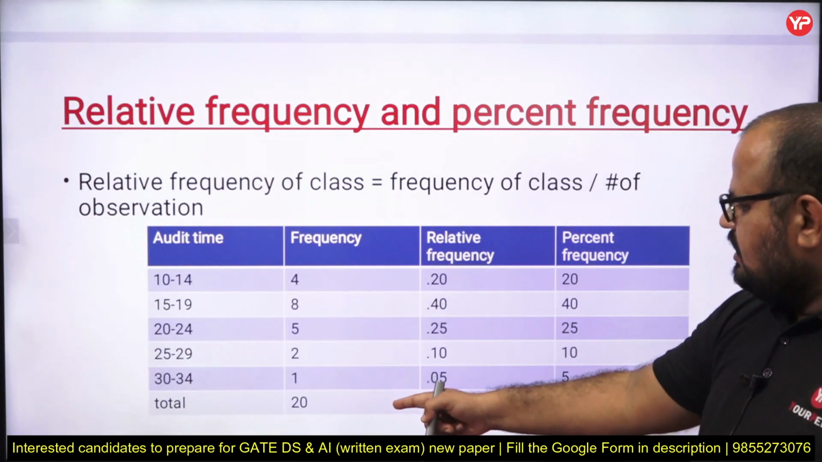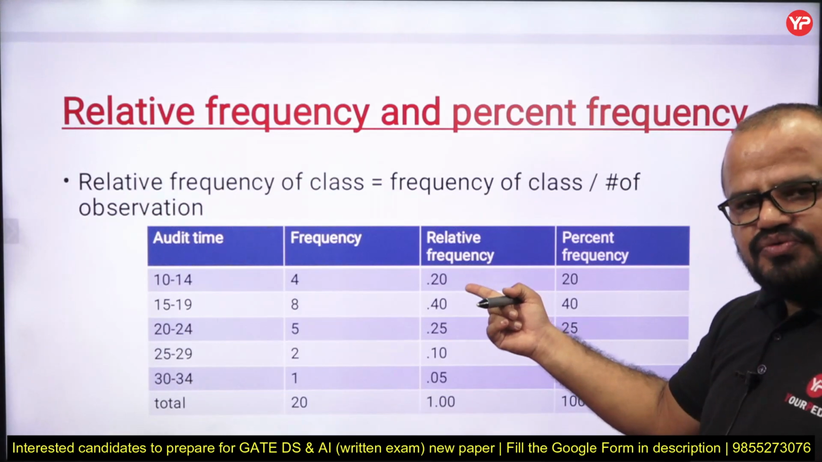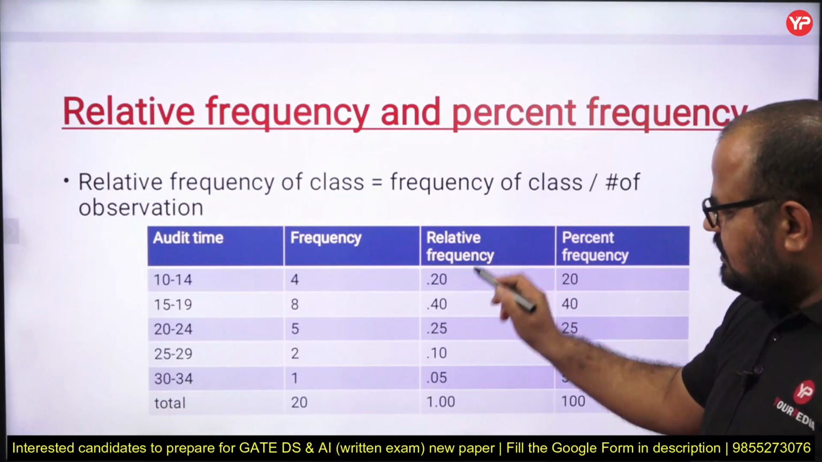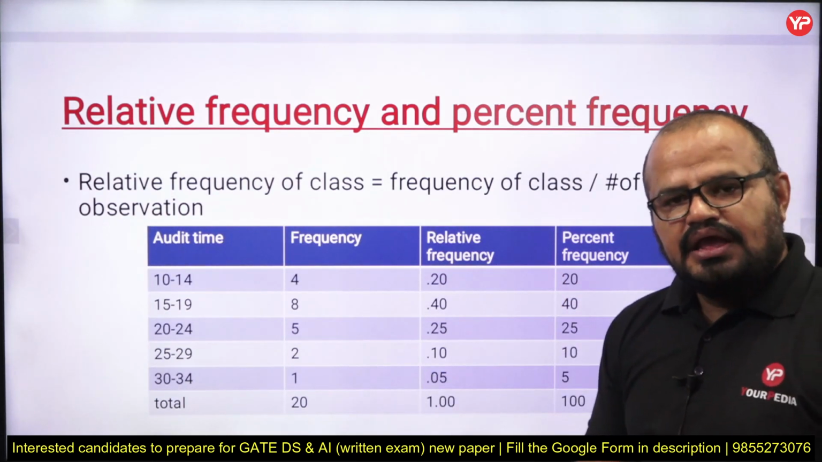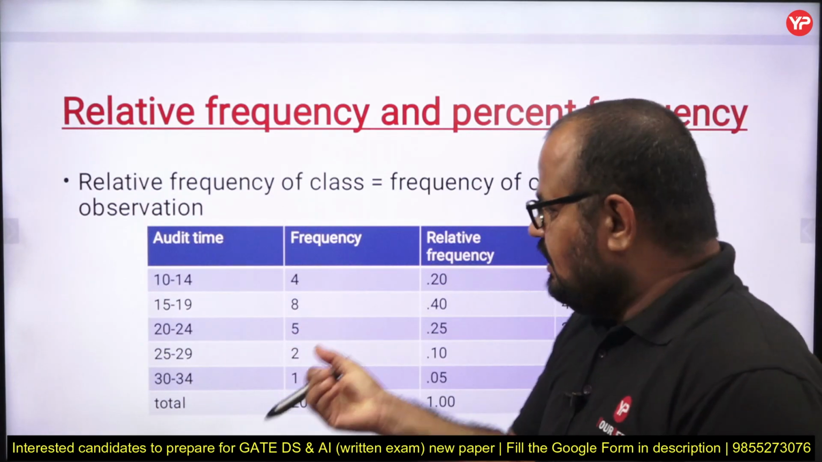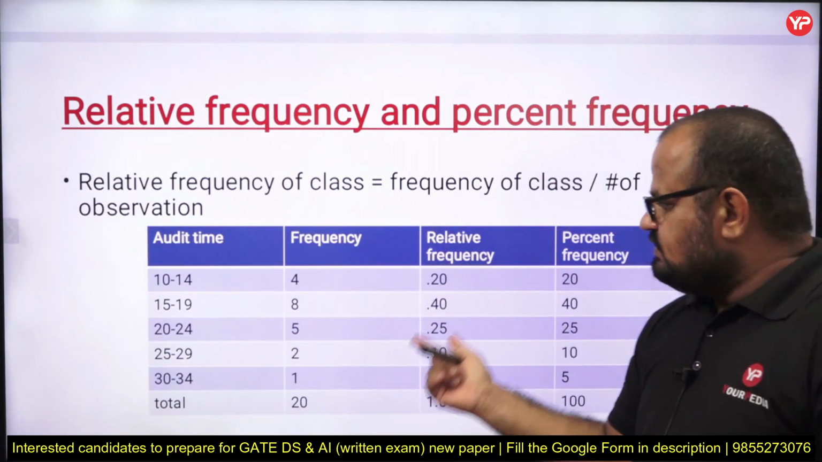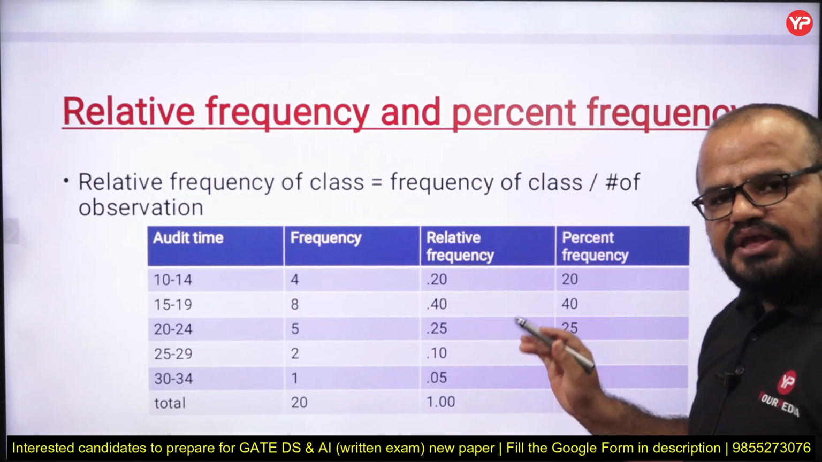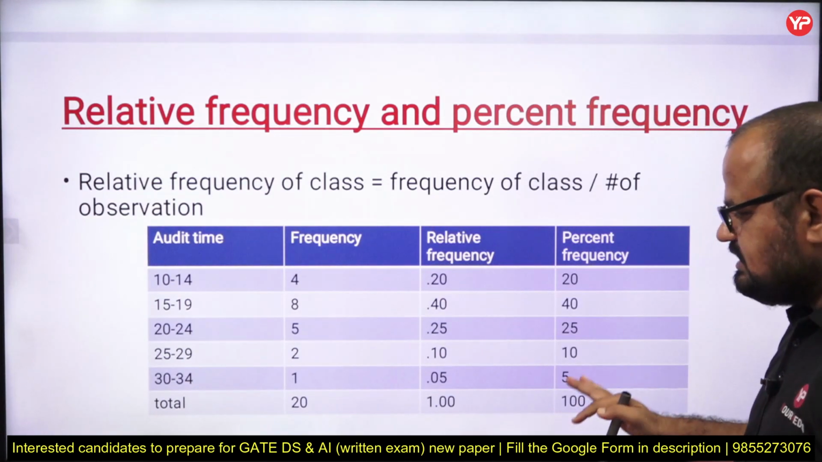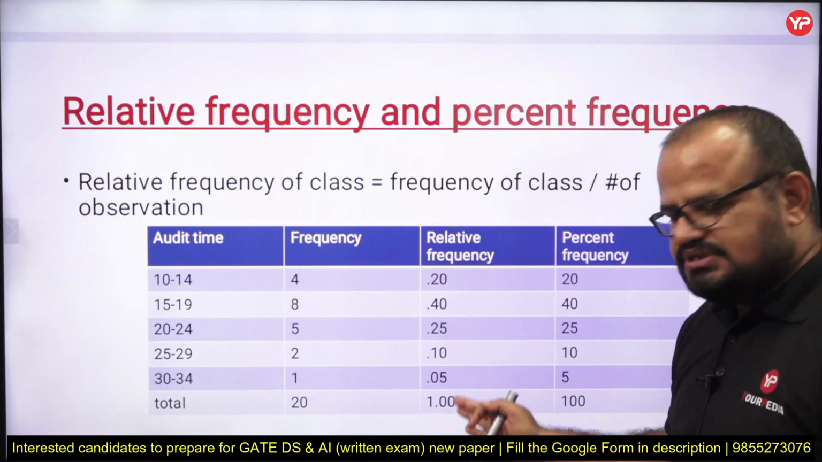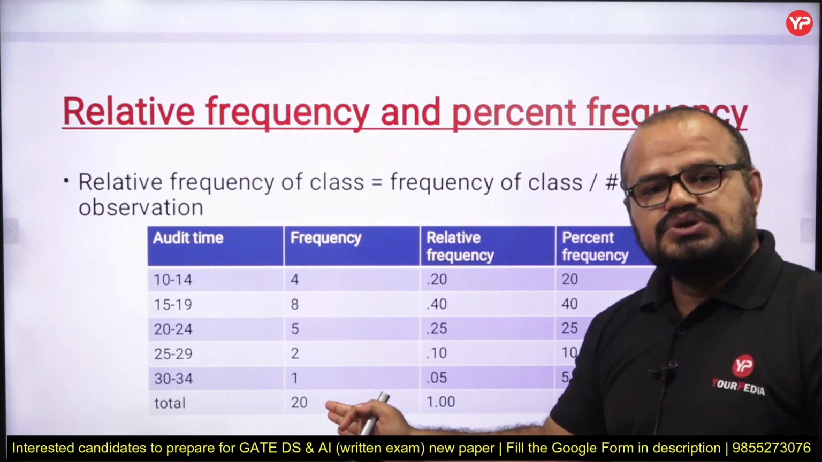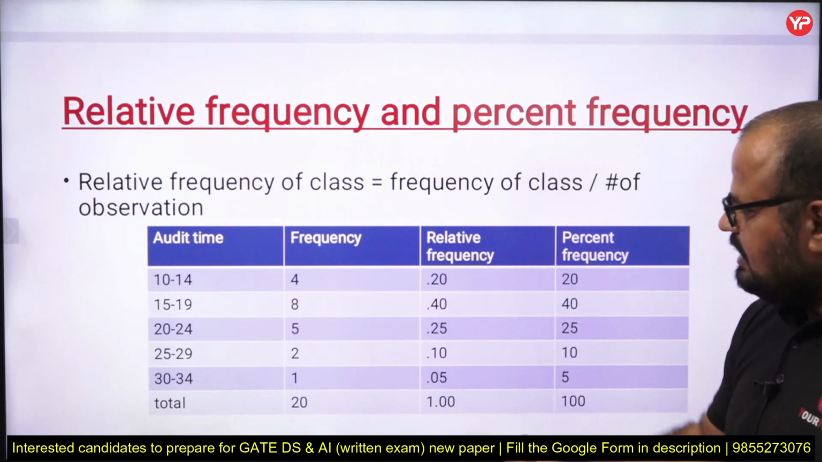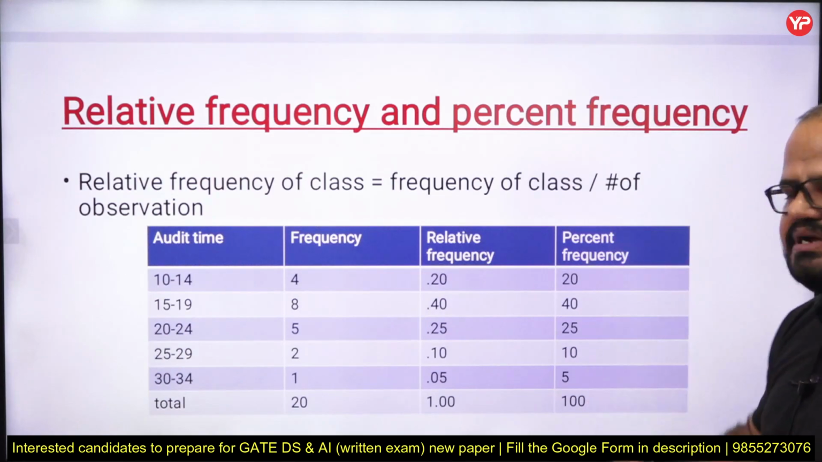So 4 divided by 20, again the same in the same case 20, 0.20, 0.40, 0.50, 0.10, 0.05, and the total relative frequency should be 1. Again, this type of question you may face, that the total relative frequency is 1 and the total percentage frequency is 100. So accordingly you have to find out your percentage frequency in terms of 100, relative frequency in terms of 1, and frequency is the total number of observations. Fine, and if you multiply the relative frequency by 100, you will get the percentage frequency.